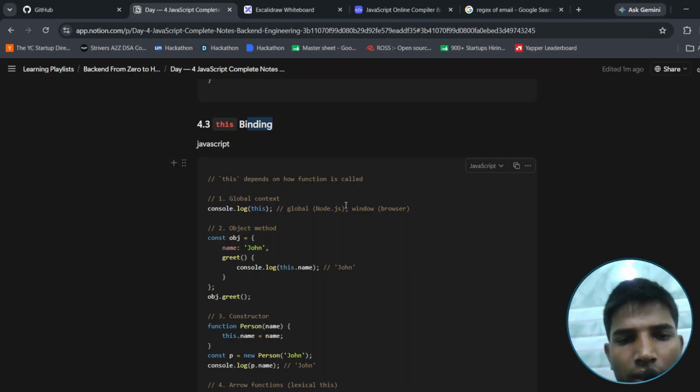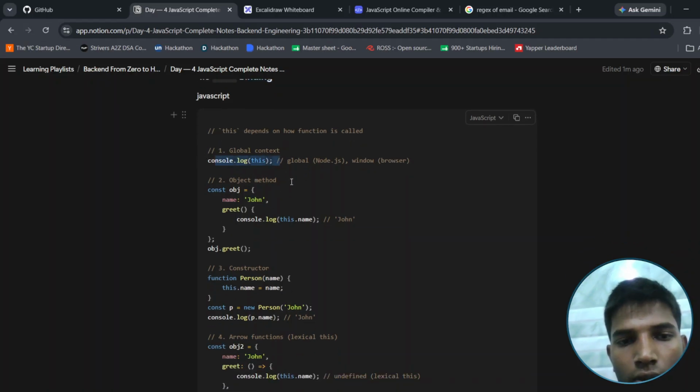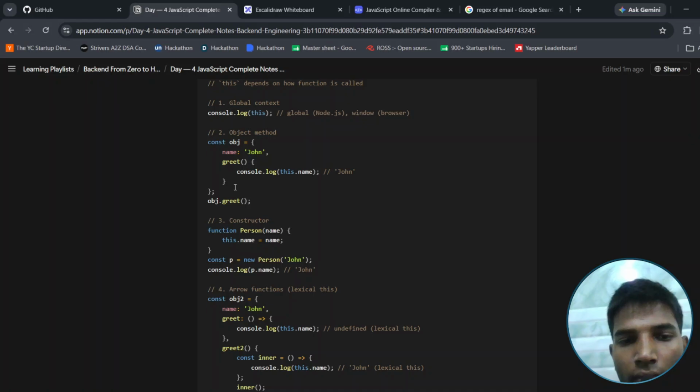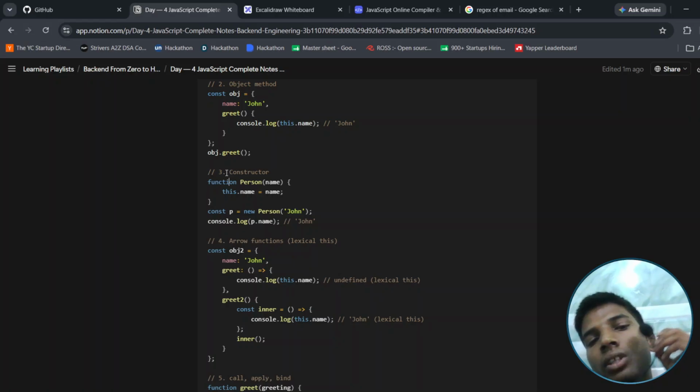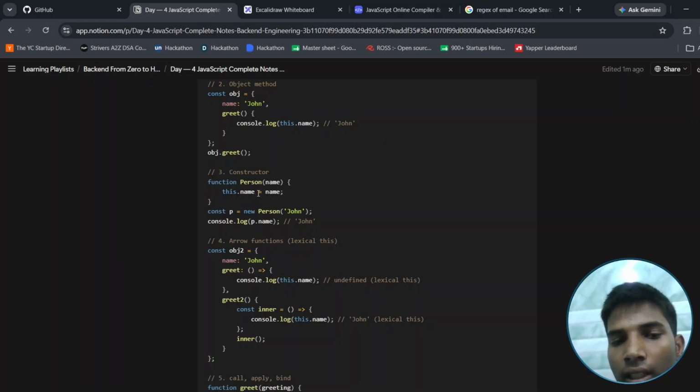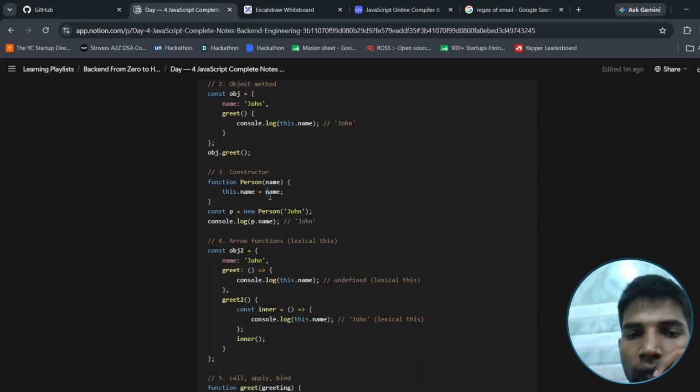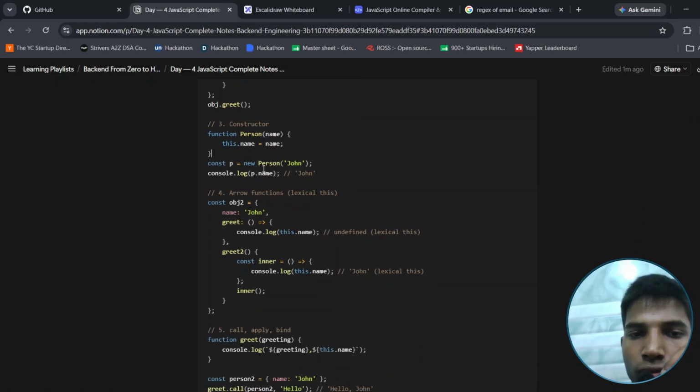In JavaScript, this depends on how the function is called. Global context: console.log this. Console.log this means that the function which you defined here, for example John, will be printed here, and after that create this.name, then John with name will be printed here. The constructor means this constructor will have the same name as the class. For example, if you make the function Person(name), then this.name will be equal to the name. That means if you pass any name, John, here, then name will be John. p is equal to new Person John, then p.name.